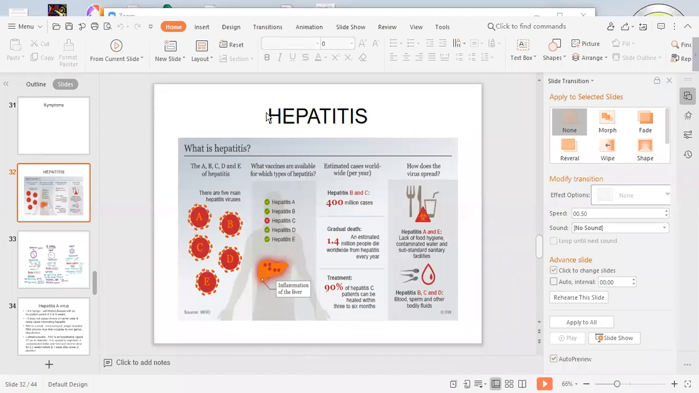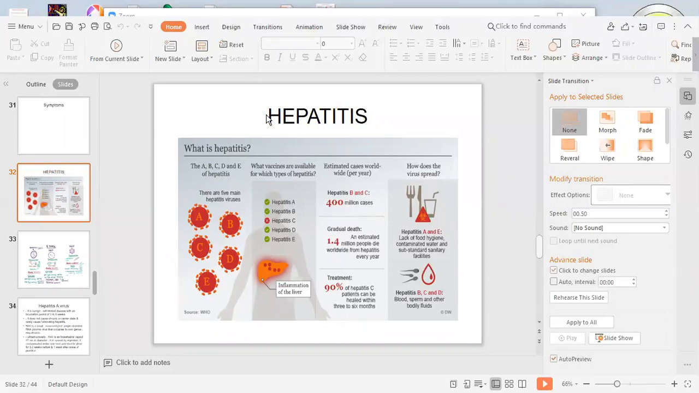So in last lecture, we discussed about the types of jaundice. So what are the types of jaundice? Pre-hepatic jaundice, hepatic jaundice, and post-hepatic jaundice.